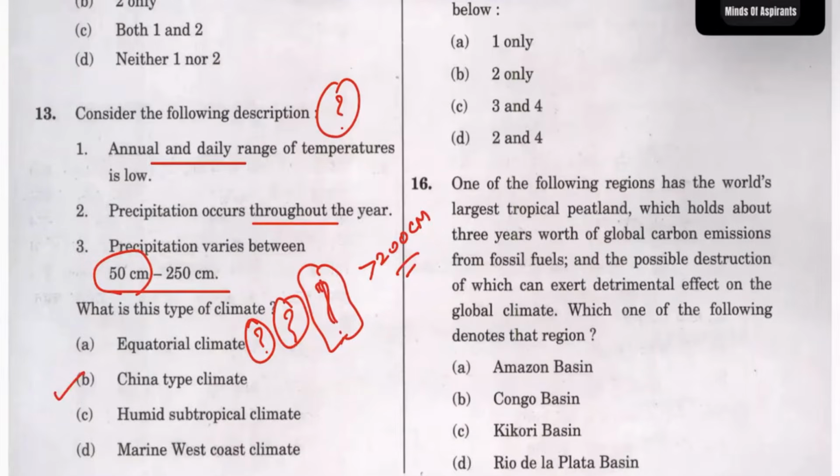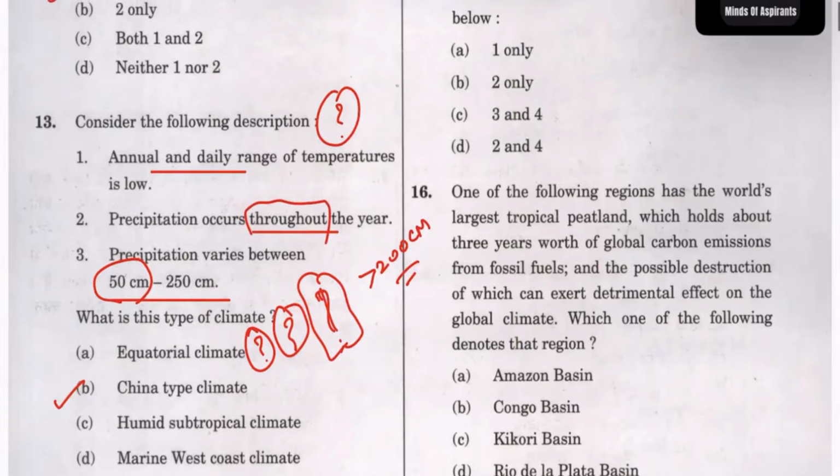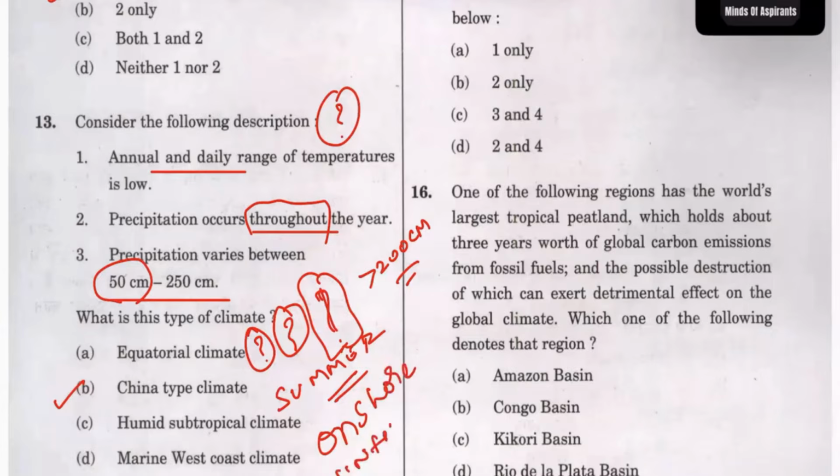In China type of climate, you have summer maximum, and in winter it is offshore, so you will have no rainfall during the winter. So this is not true.